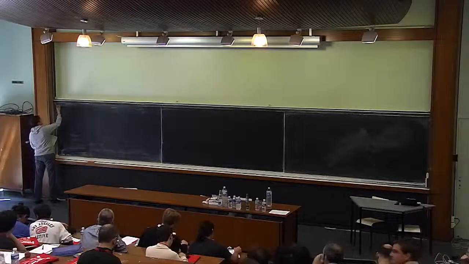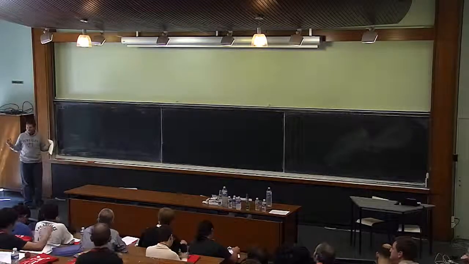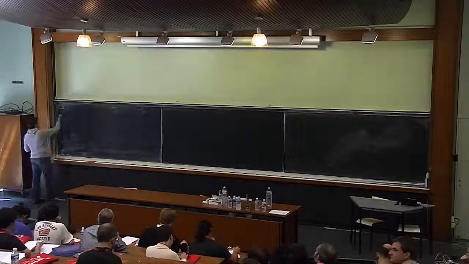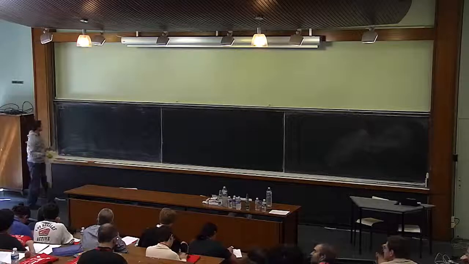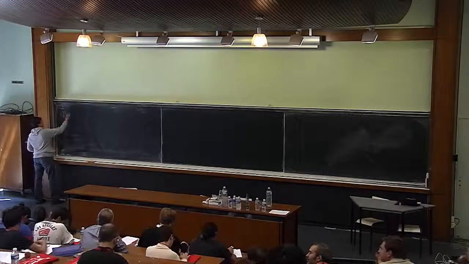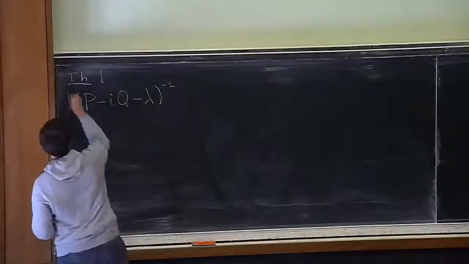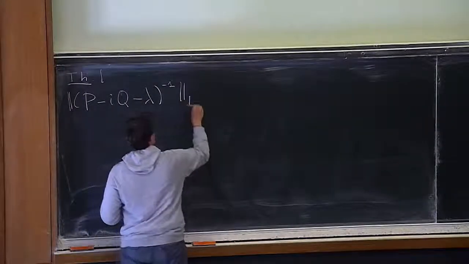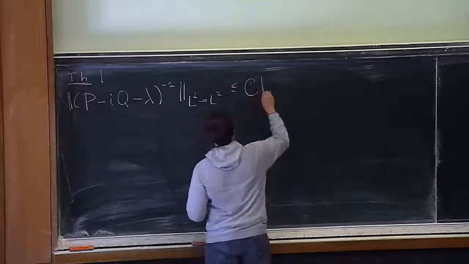So here's the theorem. It's due to many people. I will have to fill in the details as we speak. The theorem is something called the upper resolvent bound. So here's an estimate that I'm going to be proving. Obviously, I will have to explain what all the components are.